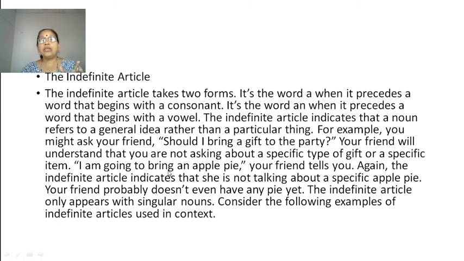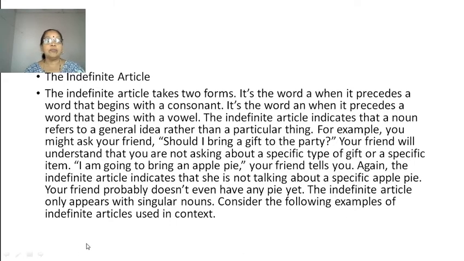I am going to bring an apple pie. Your friend tells you. Again, the indefinite article indicates that she is not talking about a specific apple pie. So you are telling your friend that you are going to bring an apple pie. Which particular apple pie, you don't know. Neither does your friend know. Your friend probably does not even have any pie yet. The indefinite article only appears with singular nouns.